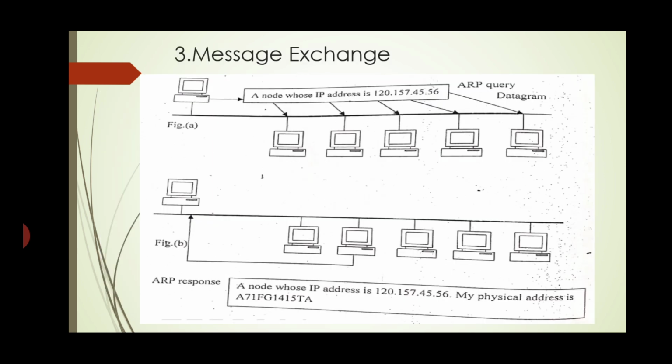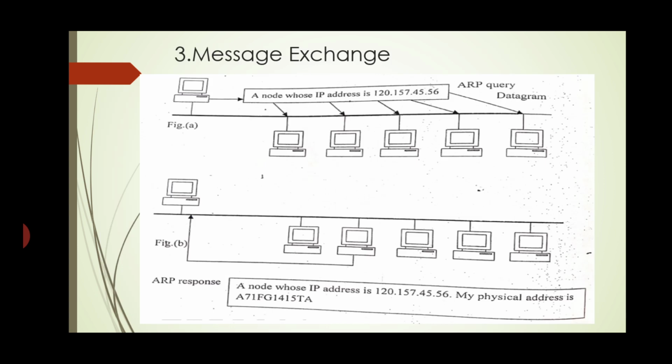The third one is message exchanging. The host which requires the physical address for a particular IP address, this ARP sends the query. So one message is broadcasted on the network, asking whether any host has this IP address.